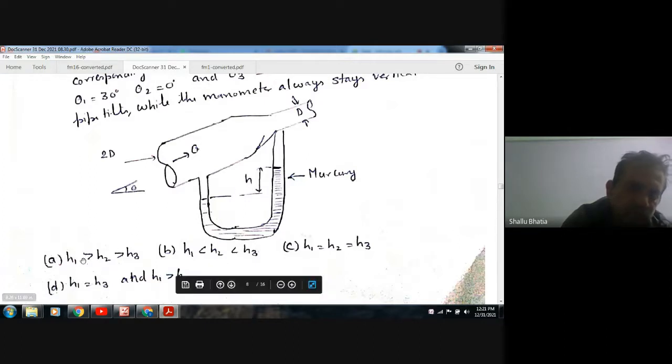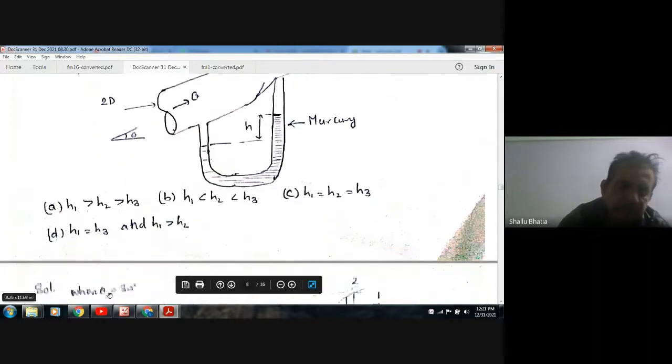Now you have to select one of the following options. A: H1 is greater than H2 is greater than H3. B: H1 is less than H2 is less than H3. C: H1 is equal to H2 is equal to H3. And D: H1 is equal to H3 and H1 is less than H2.